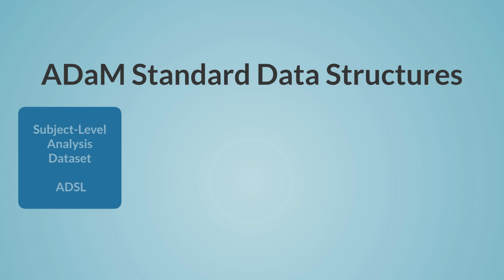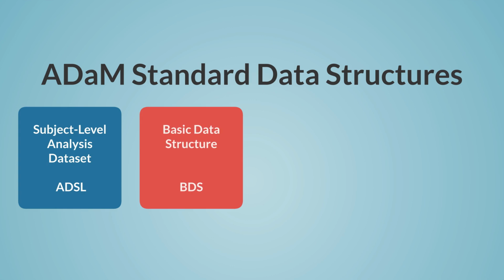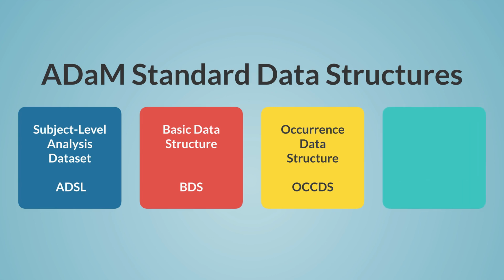They are the Subject Level Analysis Dataset, or ADSL, the Basic Data Structure, or BDS, and the Occurrence Data Structure, or OCCDS. These standard data structures are defined in the model by the set of variables available within each that are used to represent the data around the concepts inherent to that structure. Most data can fit into one of these 3 structures. There is a 4th general structure to accommodate all remaining analysis data needs, which is called the ADaM Other data structure.